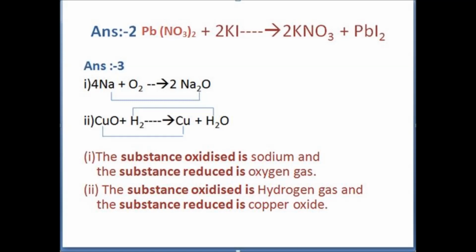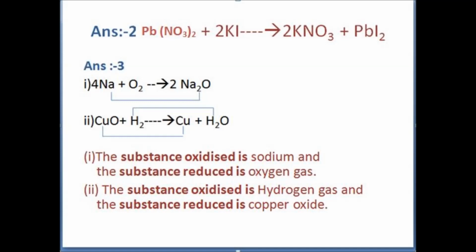Here the element sodium is getting oxidized, as on the product side it forms sodium oxide, and the substance oxygen is reduced. The second equation is, copper oxide reacts with hydrogen gas to form copper and water.